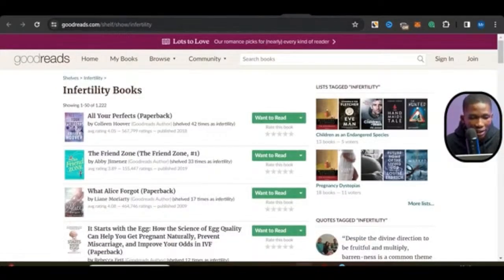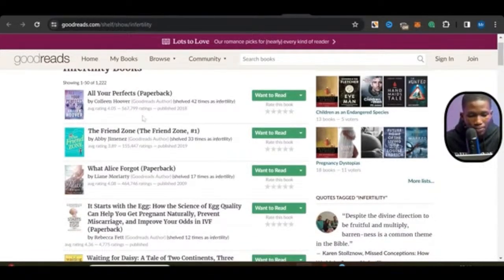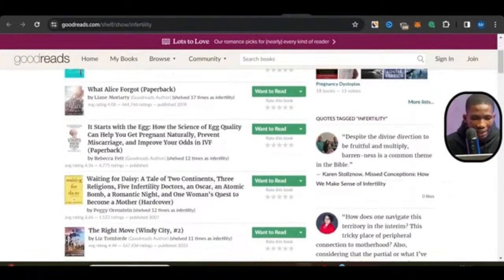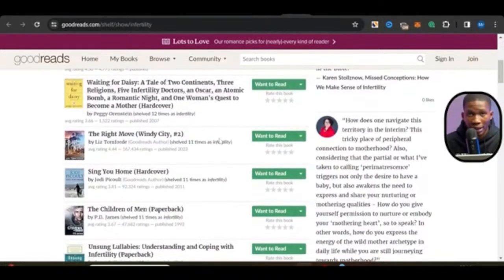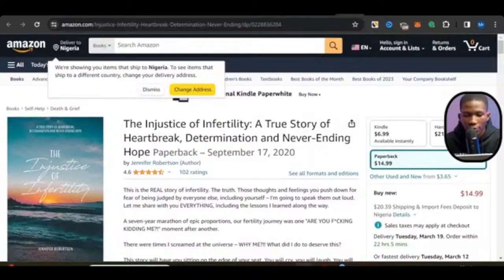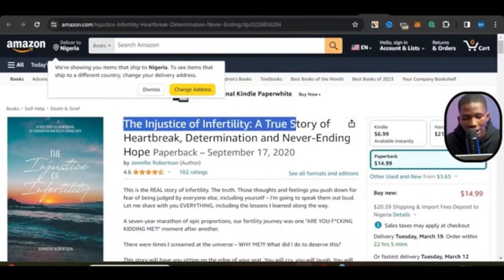You can see that this is goodreads.com. When you come over to Goodreads, you can see that this particular book called All Your Perfects is related to infertility. The Friend Zone is related to infertility. Now, I do not understand this platform. I don't really use this one. Like I said, what I mainly use if I'm trying to create an ebook is Amazon. Now, let me just go straight to Amazon. Going over to Amazon, you can see this book here called The Injustice of Infertility, a true story of heartbreak